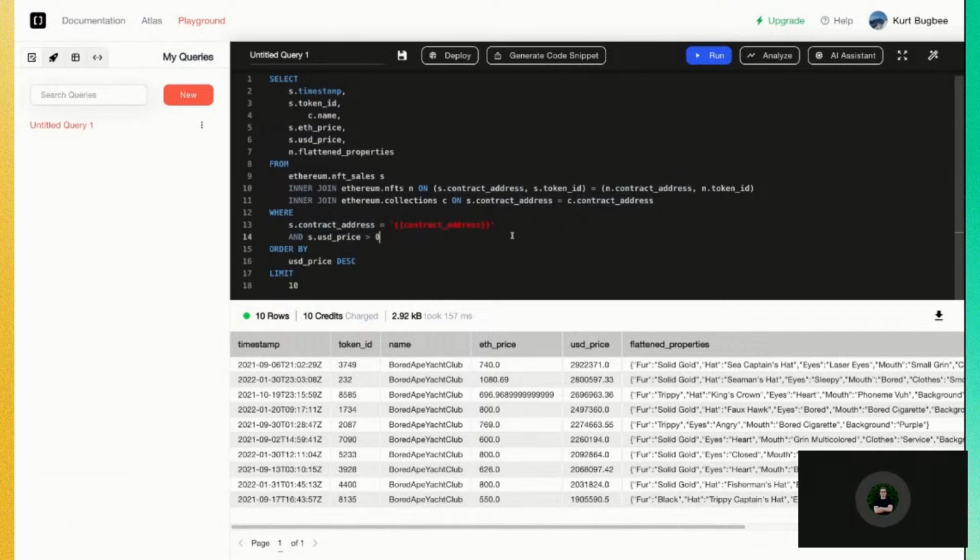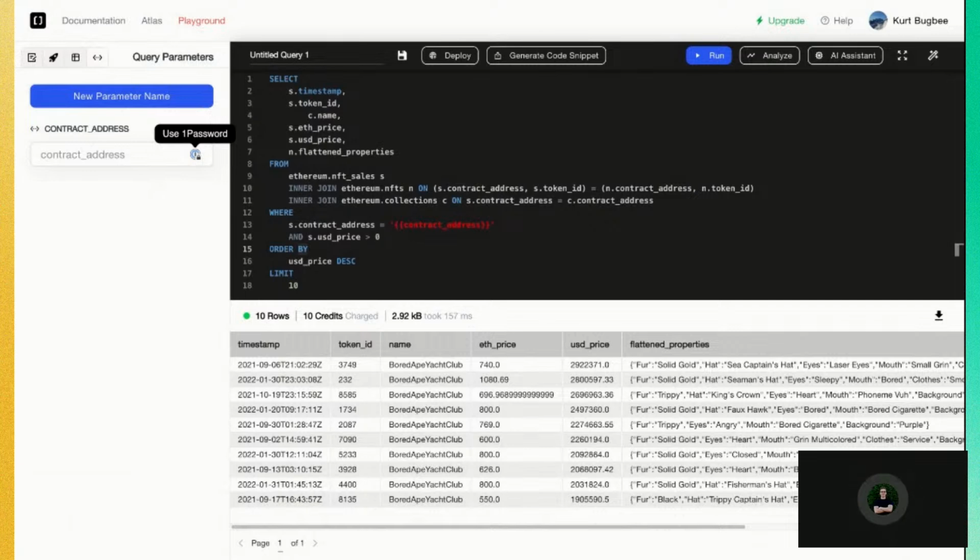Now, when you type in a parameter, it'll show up in our parameters tab here. And the name here is reflected from the parameter name that we have in our editor. So here we have a contract address, and now let's say we want to paste in CryptoPunk's address here. So this is the CryptoPunk's contract address that was fetched from Etherscan. Now it's important to note that you can pass in, we'll do all the checksum resolution for you, so you don't need to worry about that on your end.